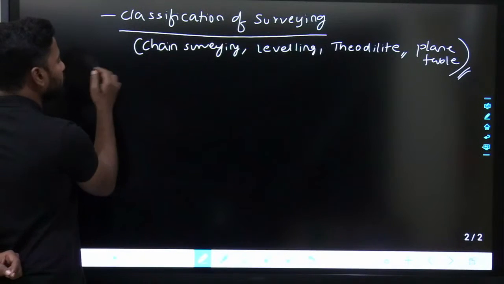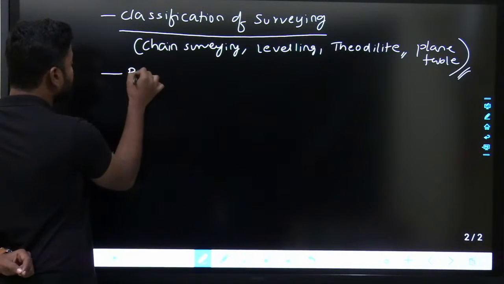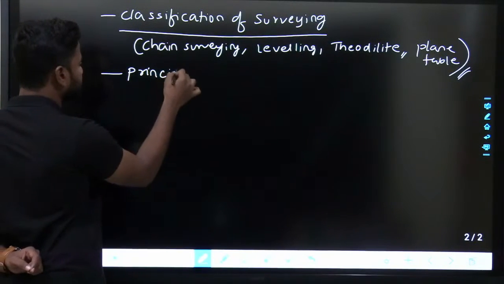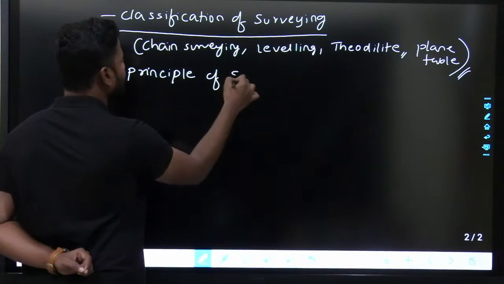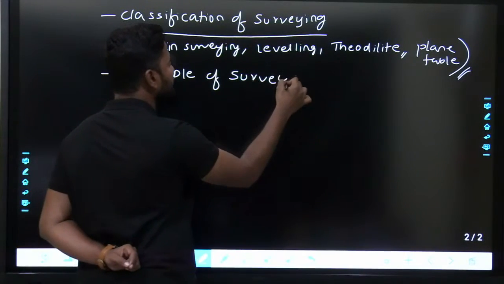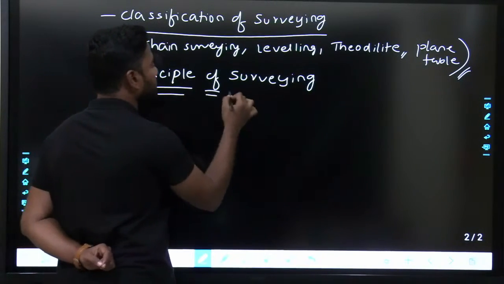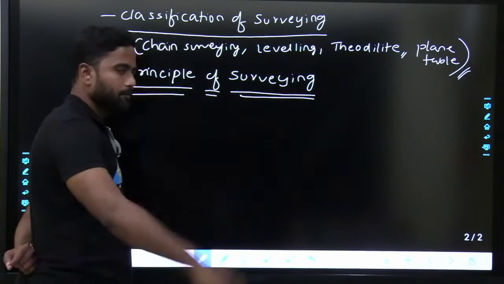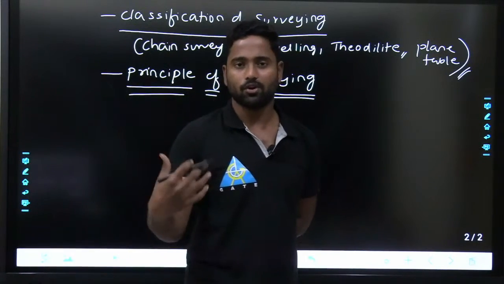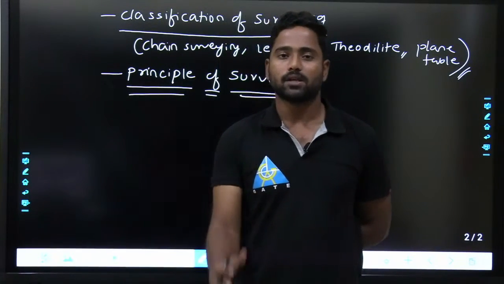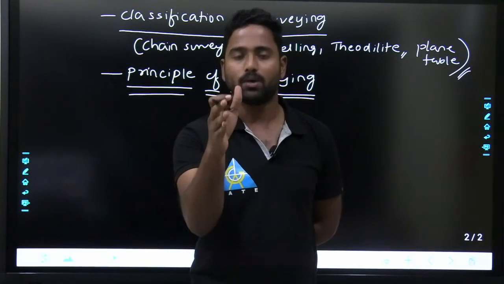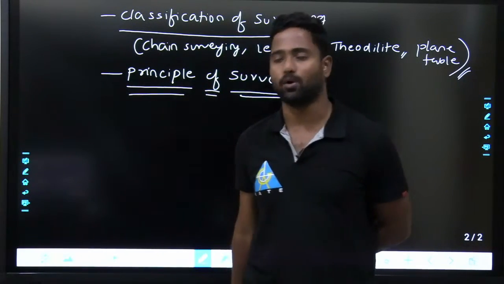The next point in the basic concepts is principle of surveying. Why exactly are you doing surveying? Principle of surveying, if you ask me, is about location of a point with respect to the other 2 points.